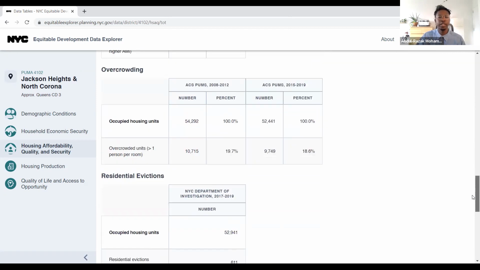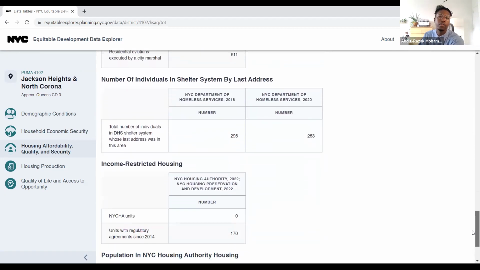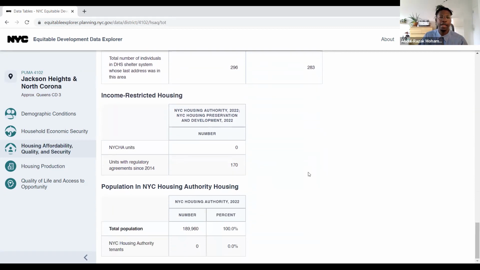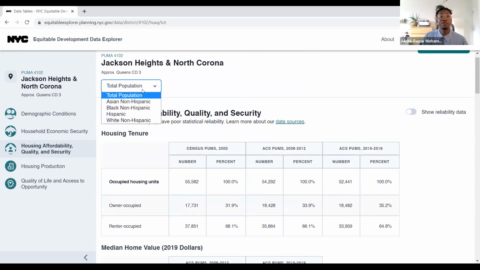And then the last few tables here are related more to the experiences of being in or out of housing. Overcrowding is a major issue that occurs within different housing units around the city, and that's one of the tables here. Experiences with evictions executed by city marshals are depicted on this table. The number of folks within the shelter system in this community district is reflected here. And then the number of affordable or income restricted housing and public housing available within the area. So we ran through all of that information just to understand that. Once again, if we wanted to understand this for the folks who make up the majority of our districts, we might look again at the Hispanic population.